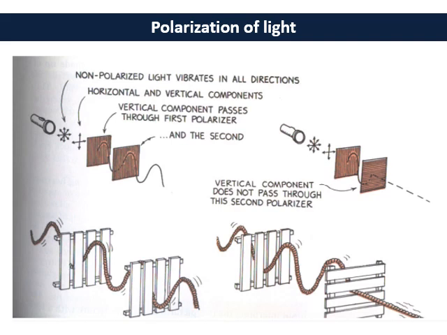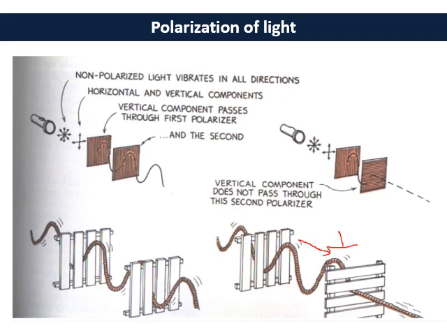But in the second case, let's say the direction of the second window is perpendicular to the first window over here. Then what will happen is these oscillations can easily pass through the first window, while they will be blocked at the second. So there will be only a straight line. There will not be any oscillation beyond the second window, so it will be completely blocked. So this is the phenomenon of the polarization of light.